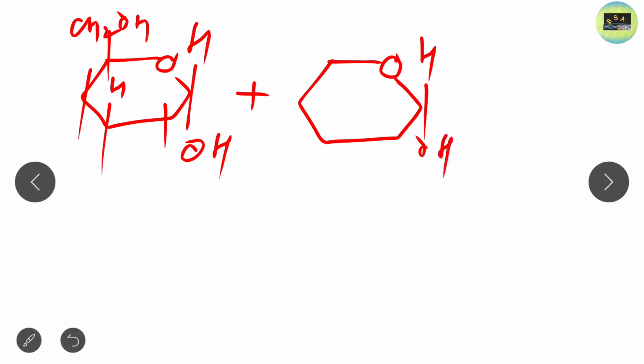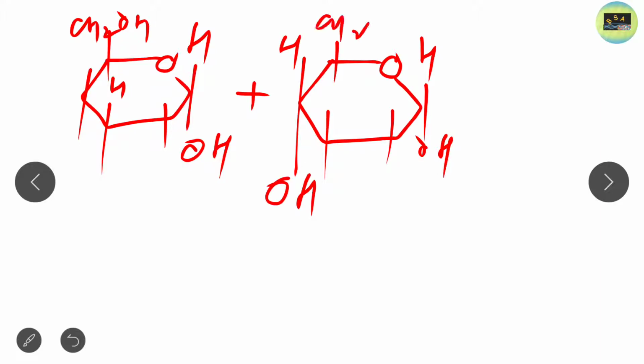Similarly, another structure of glucose will be formed. Here is another structure of glucose, and here just put HOH, and here HOH again. Then this is CH2OH. So this is another structure of glucose. This is alpha glucose and this is also alpha glucose.